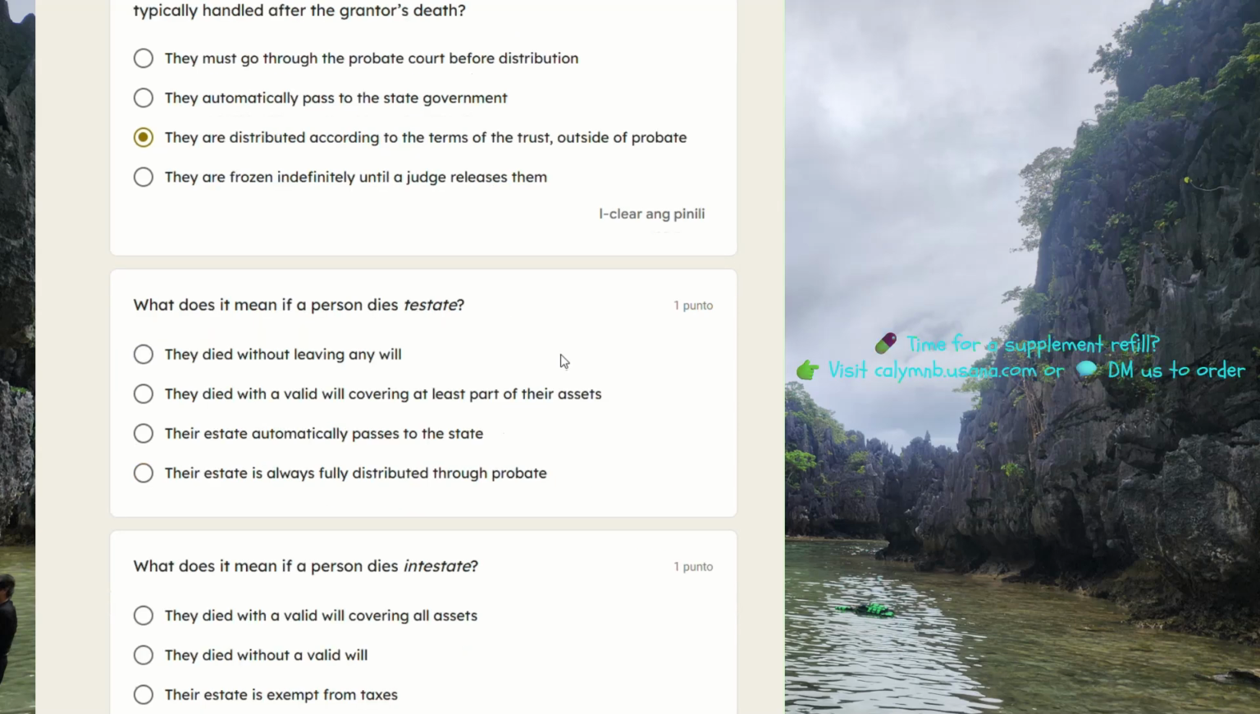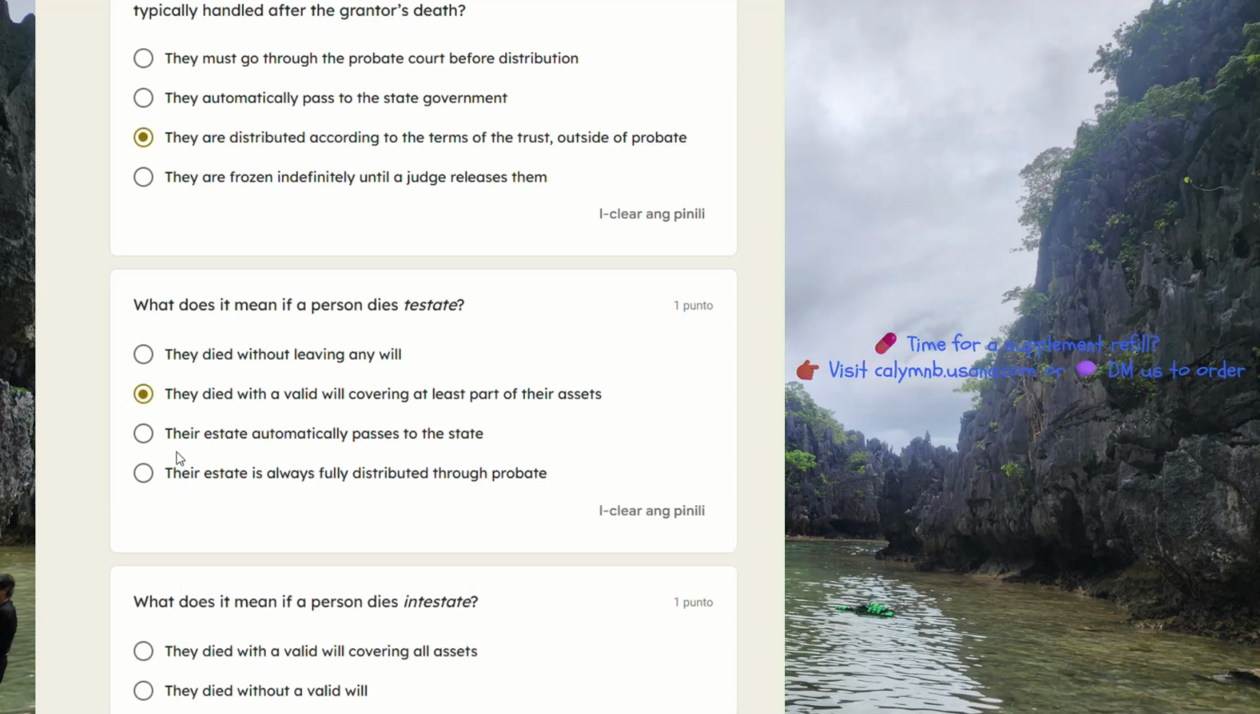What does it mean if a person dies testate? They died without leaving any will. They died with a valid will covering at least part of their assets. Their estate automatically passes to the state. Their estate is always fully distributed through probate. Second option.